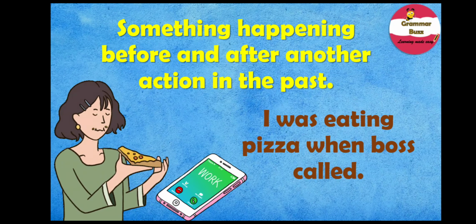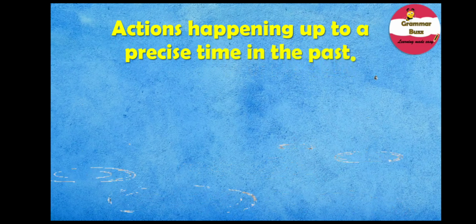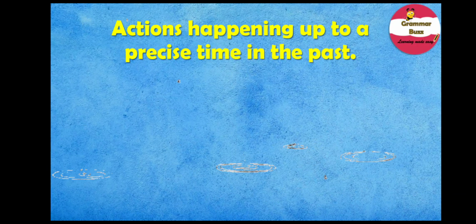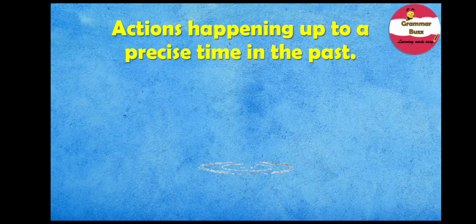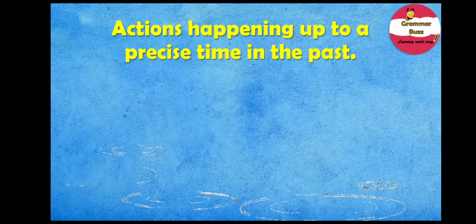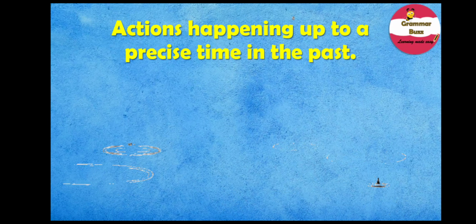Well, what about the next one? Past continuous tense can shed light on what was happening at a precise time in the past. In this combination, the simple past tense interrupted the past progressive tense action. This pairing shows that something happened in the middle of another action while it was taking place.